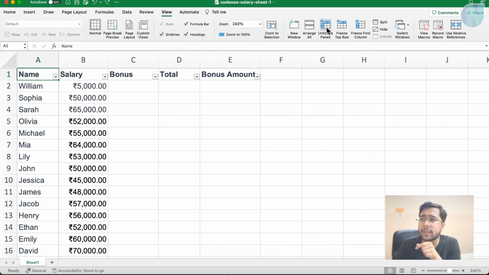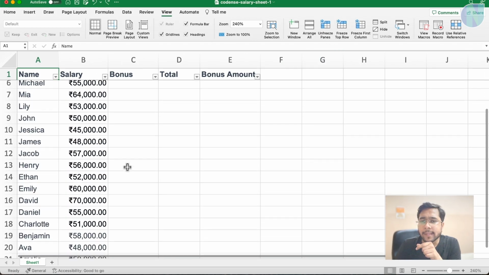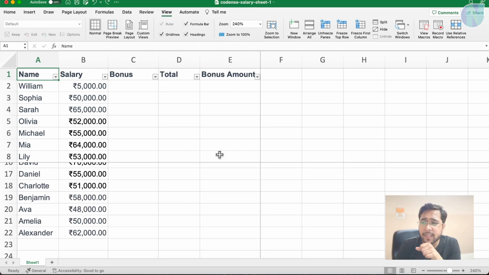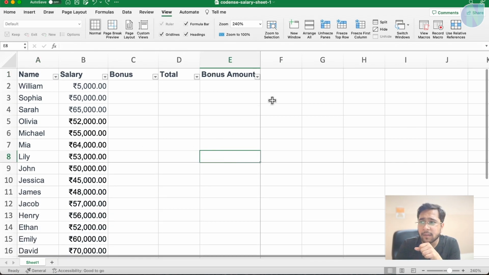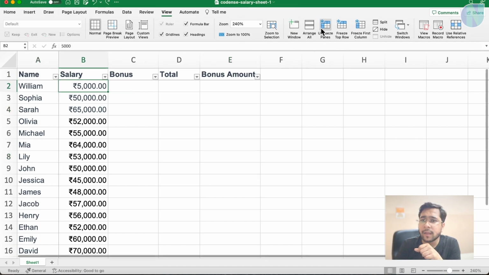I can also freeze the first row. So how can I do that? I can say freeze top row. Now you can see the top row is frozen. If I click here, I can say unfreeze pane, and again freeze pane. Now in this case, you can see I have frozen panes still here, but it depends on you how you want to freeze it. You can just click here and freeze.